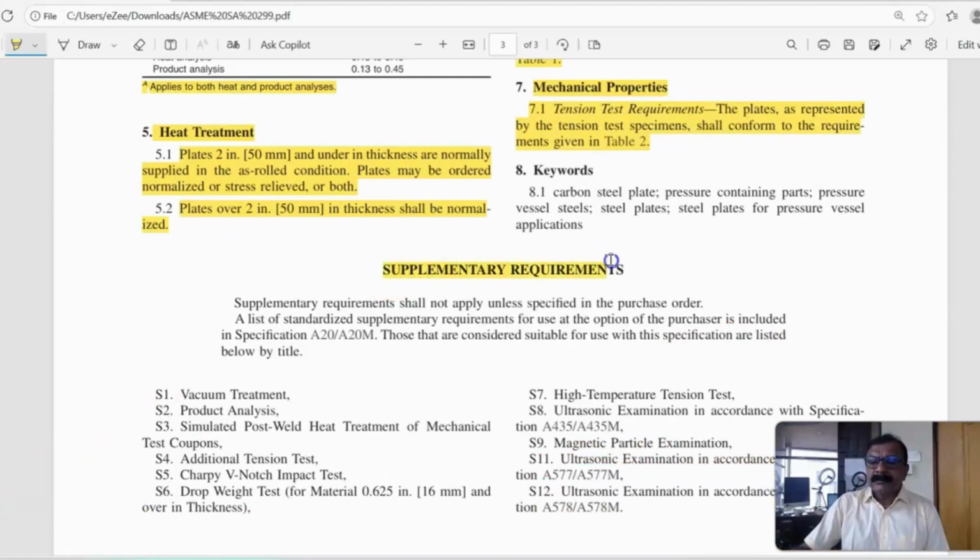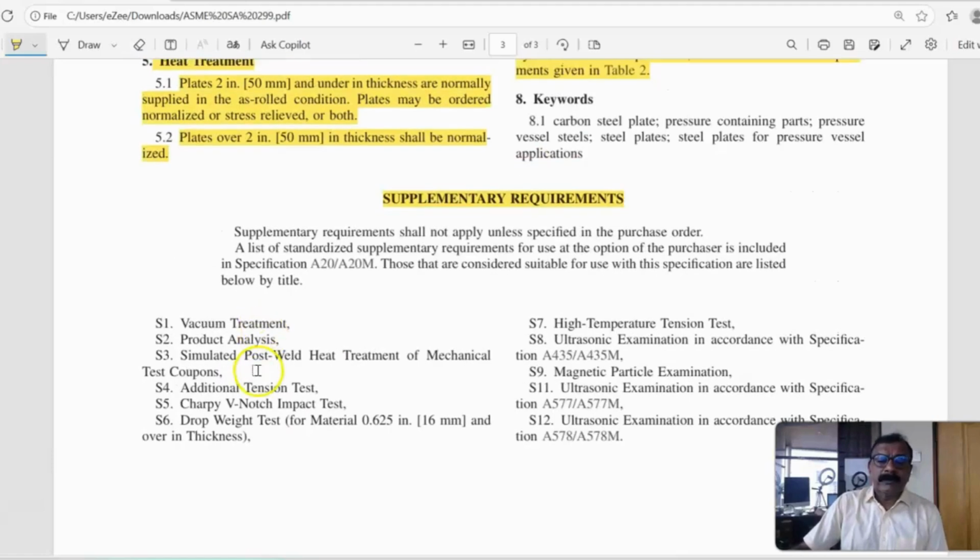Then there are some supplementary requirements. If the purchaser specifies, we have to check these also, like product analysis mainly, an additional tension test required, and above 2 inch, a notch impact test.